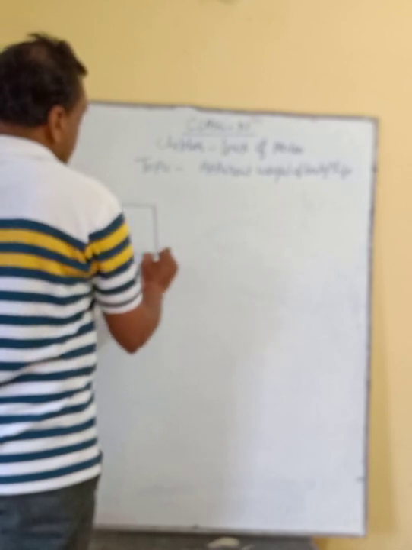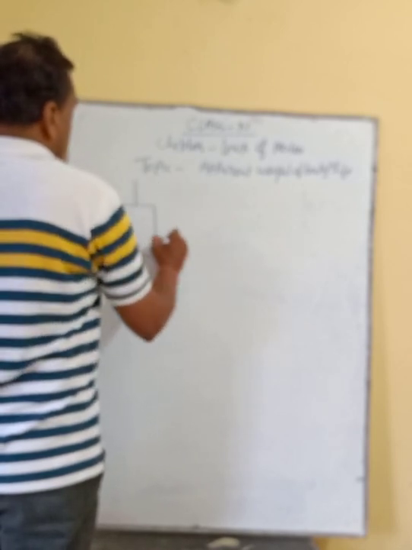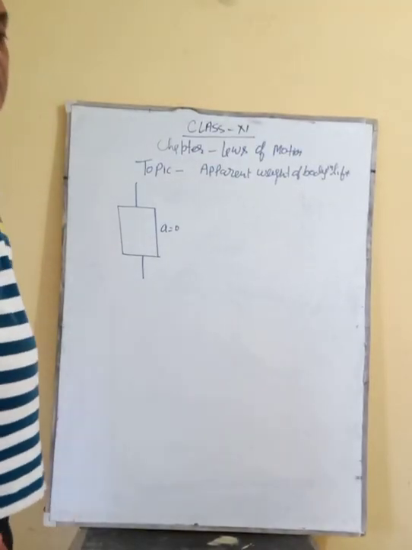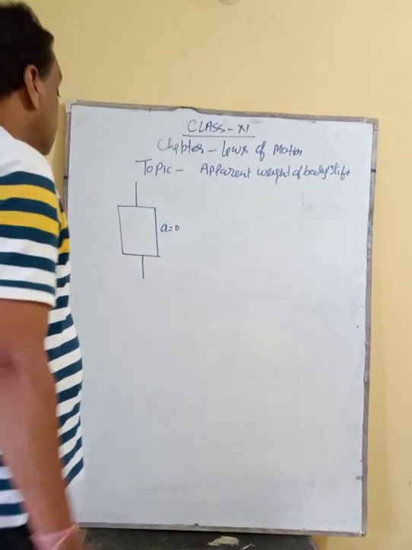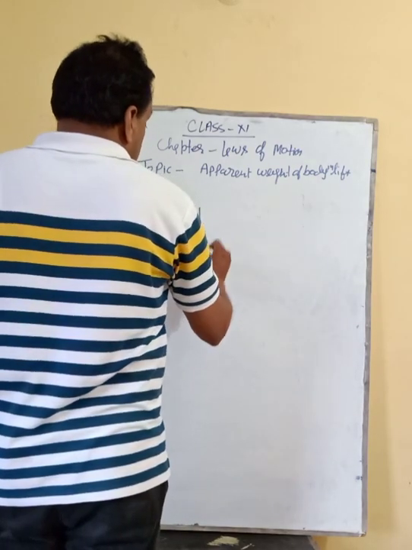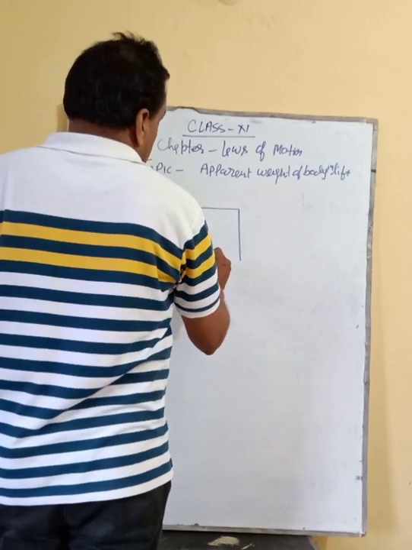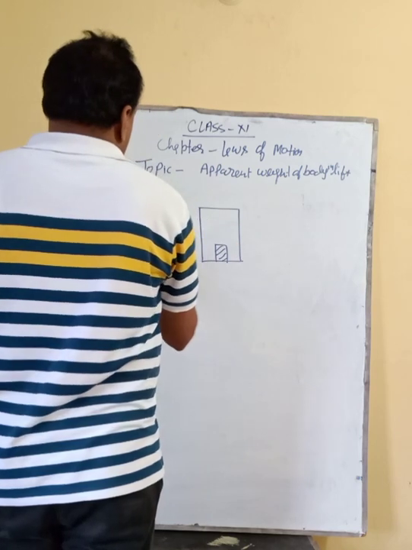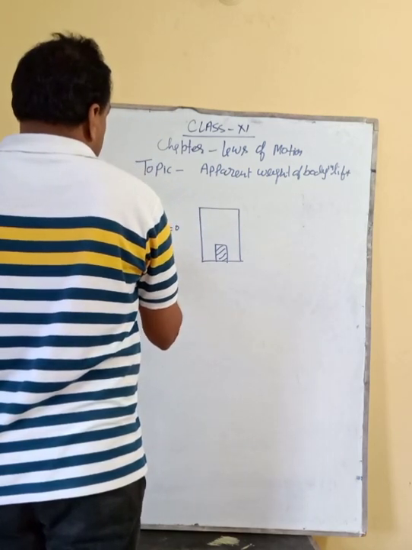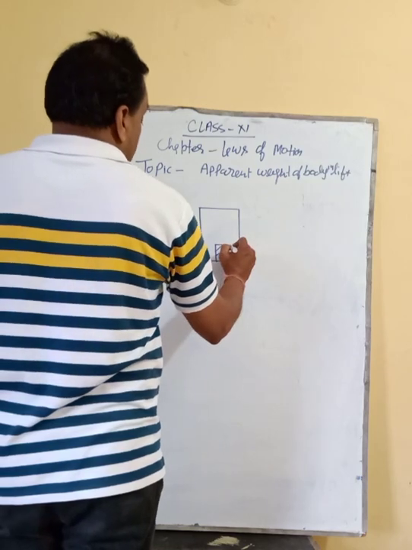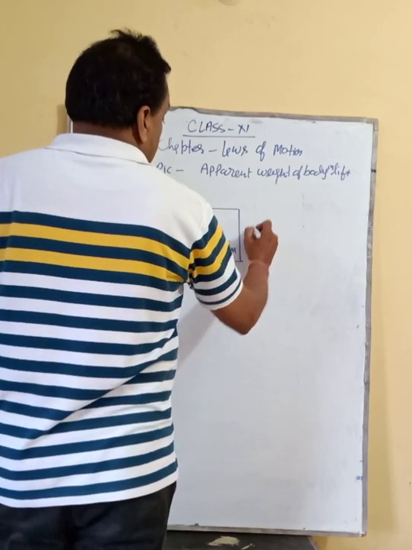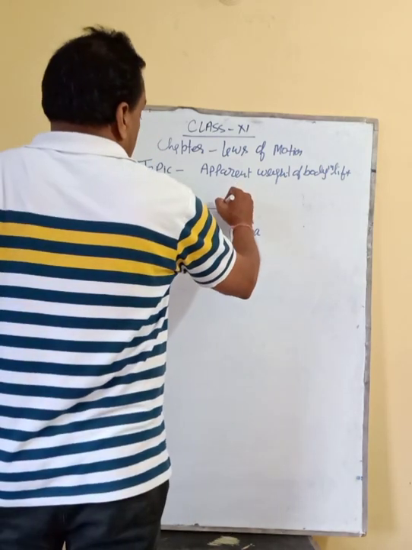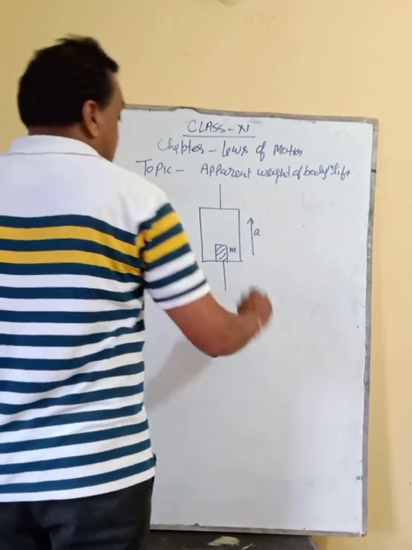So here we are considering one condition. Suppose that this is a lift. In the first case the lift is at rest. Rest means acceleration is 0. In the second case, the same body of mass m is placed here. In this case, the lift is moving upward with acceleration a.